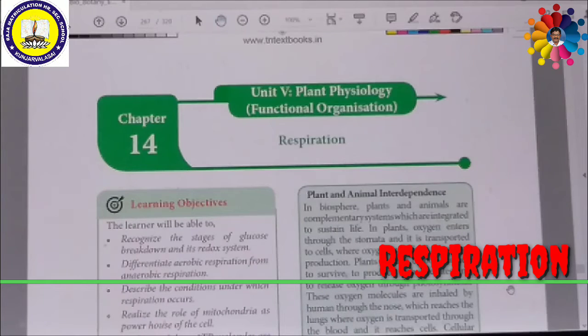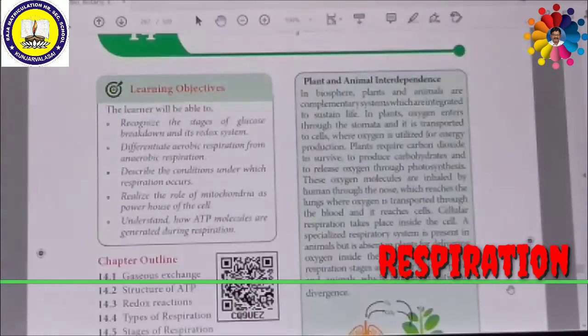This energy released during respiration is stored in the form of ATP, adenosine triphosphate. This is called oxidative phosphorylation. Phosphorylation means synthesis of ATP, which takes place during oxidation of organic substances like glucose or carbohydrate or any lipid or fatty material, even proteins. The process of respiration can be explained with the help of an equation.